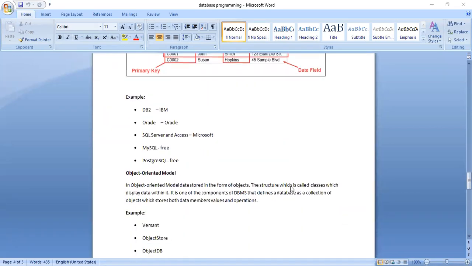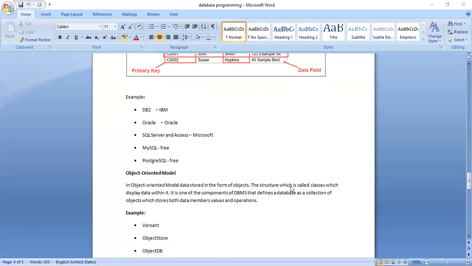Now you see the examples. IBM has the DB2 database, which is an RDBMS. Oracle Corporation has the Oracle RDBMS software. Microsoft has SQL Server. And as part of MS Office, you will also have MS Access, which is also an RDBMS software. IBM DB2, Oracle, and SQL Server are all proprietary software because we have to pay money if we want to use them.